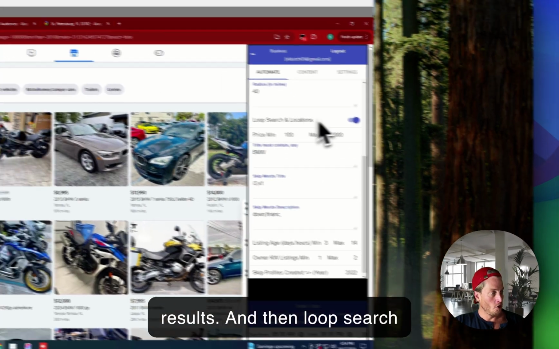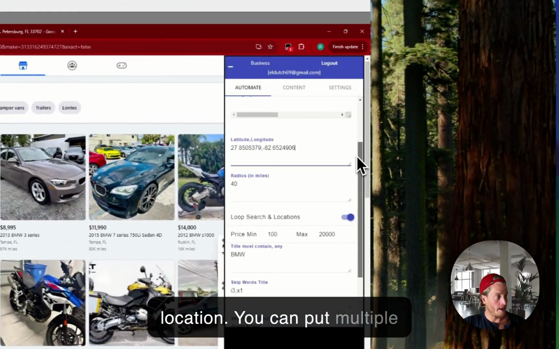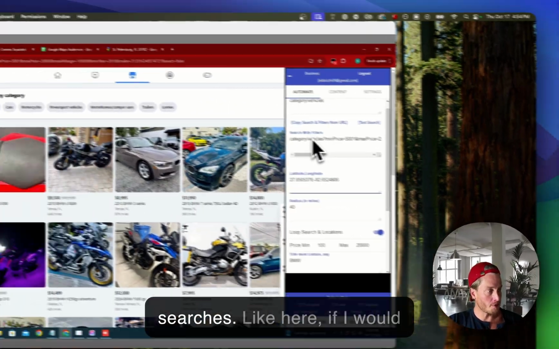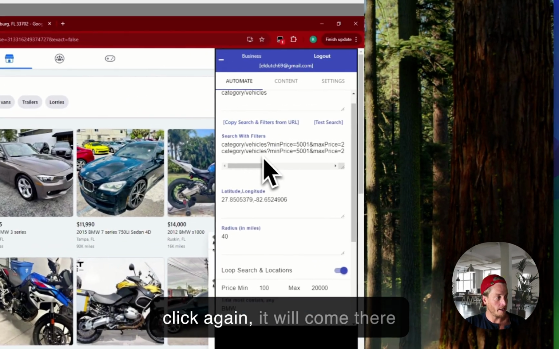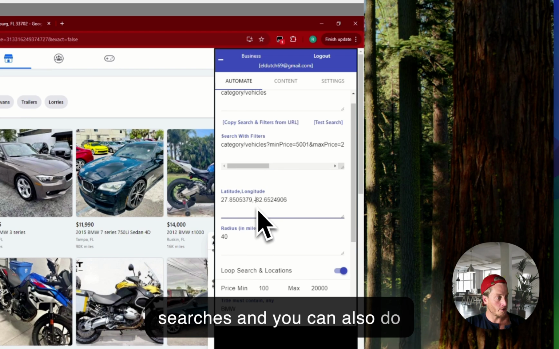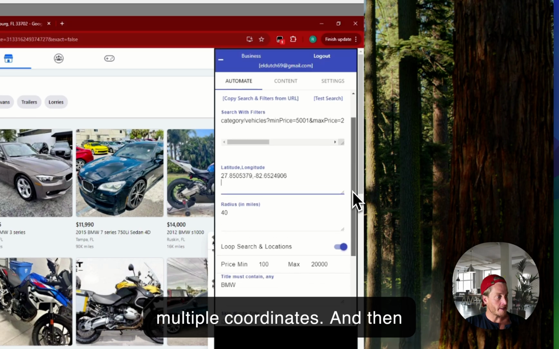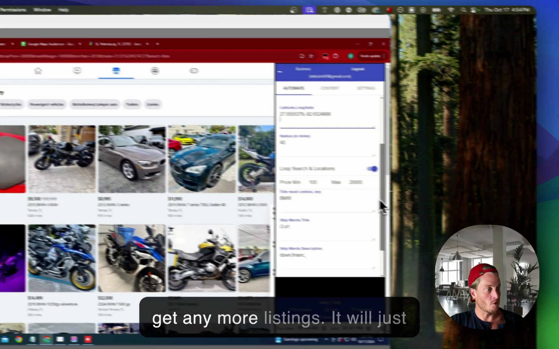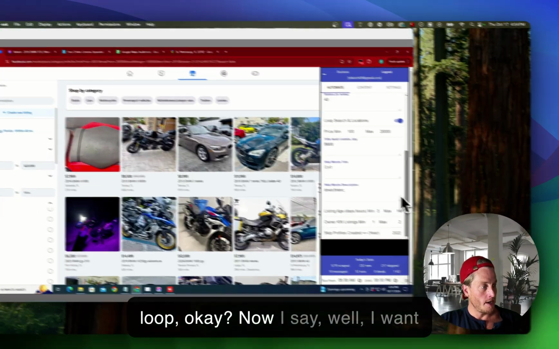And then loop search location, you can put multiple searches. Like here, if I would click again, it will come there again. So you can do multiple searches, and you can also do multiple coordinates. And then every time it finishes and doesn't get any more listings, it will just loop.